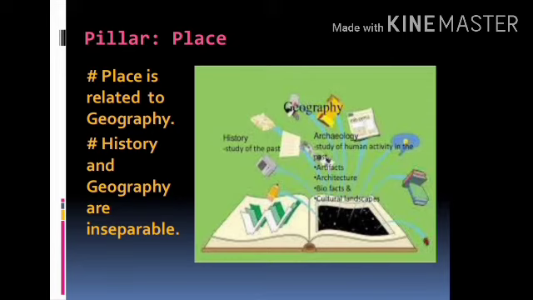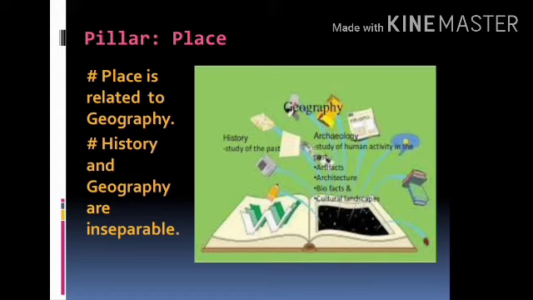You refer to a map for understanding the location and extent of a place. So we can say that place is a very important pillar from the point of view of history. When we learn about history, it is very important that we also learn about geography or the place.